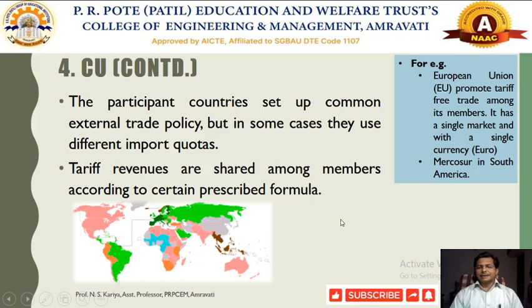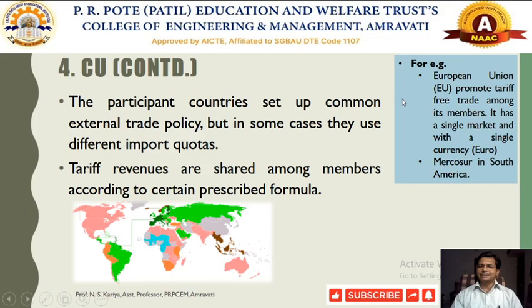There are some other examples, as we will discuss some examples with respect to different economic integration. A more subtle form of economic integration using the customs union is the European Union. In the case of the European Union, it is itself a free trade area as well as a customs union.